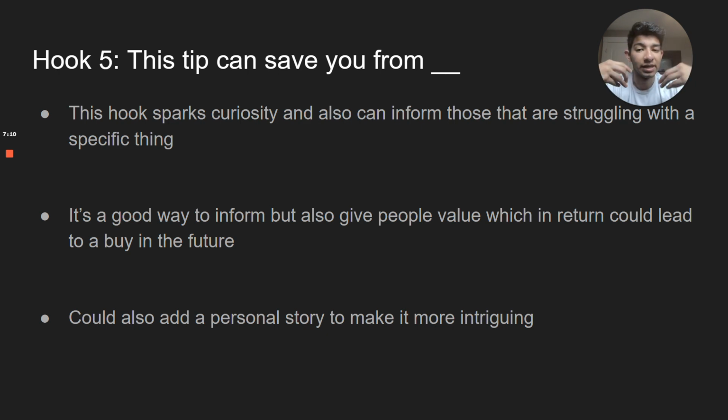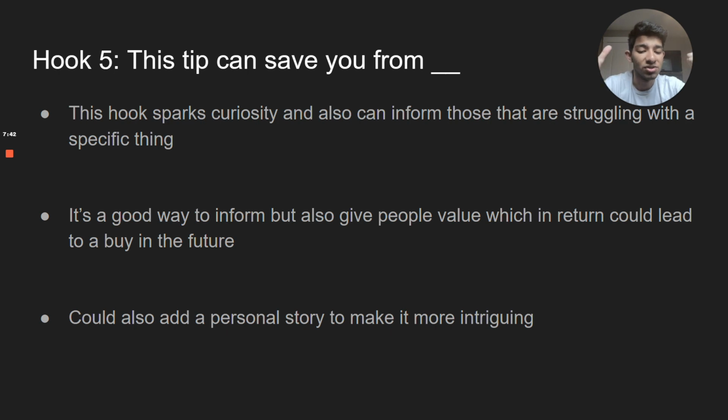It's also another way to address specific desires or outcomes that people want, and it addresses their problems and their fears and their concerns, right? And how you should avoid these things to get to where they want to be. And if you're able to do that, you're giving them value, and in return, it's kind of rapport building, if you will, because they trust you. From there, they go like, hey, this is something that I can implement, and they implement it and it works for them. They might be more lenient and trustful of you, which means they want to buy from you, if not, follow you in what you do.